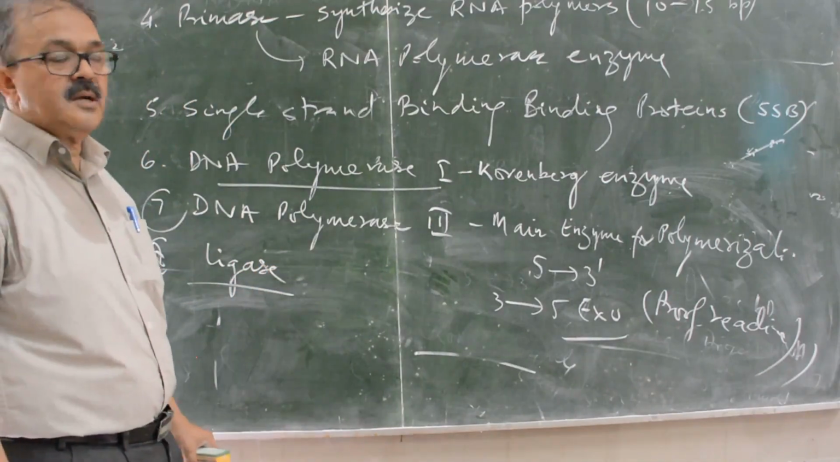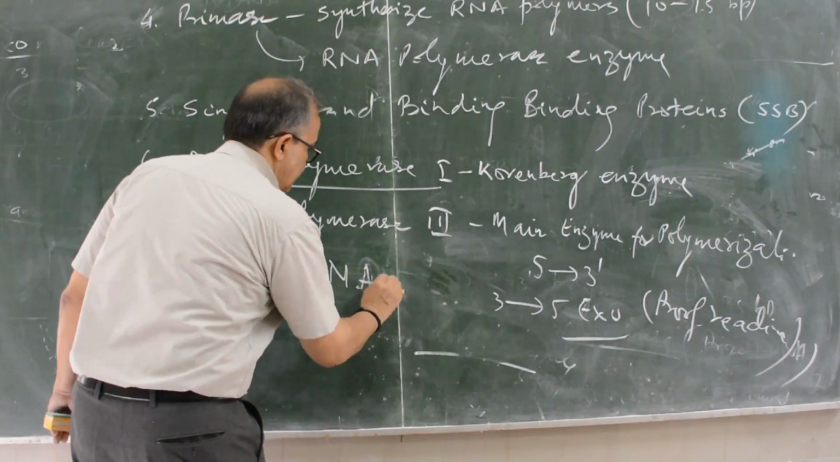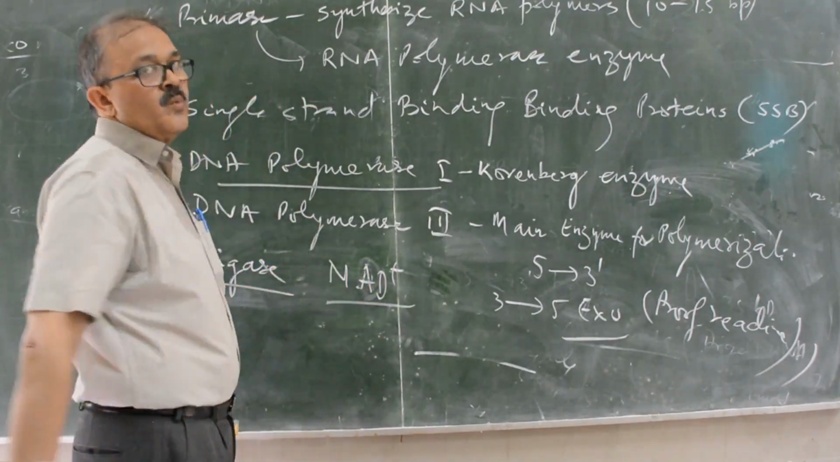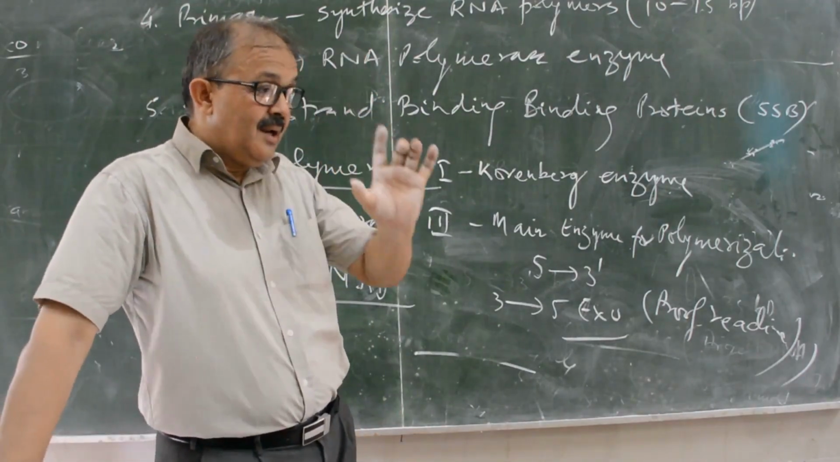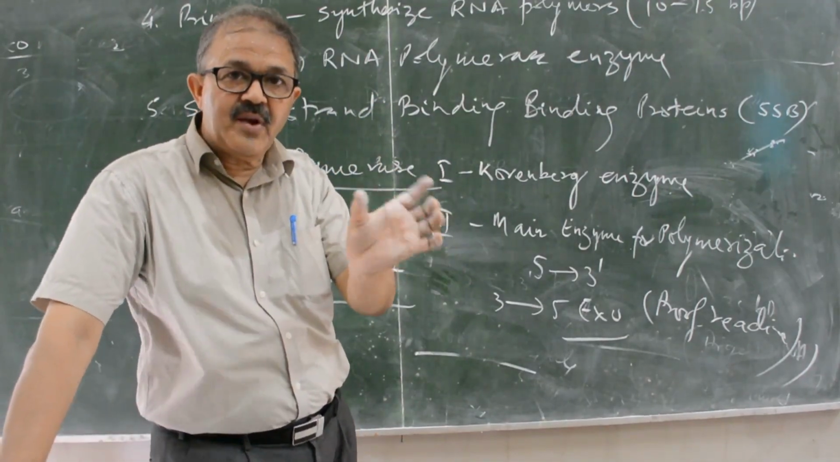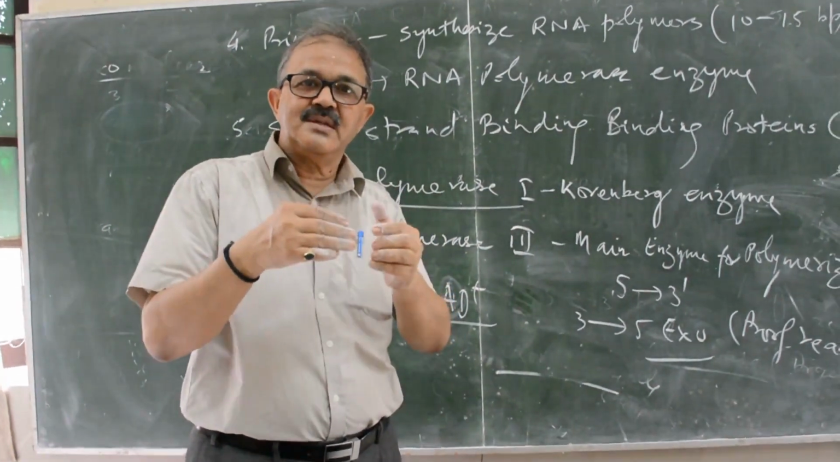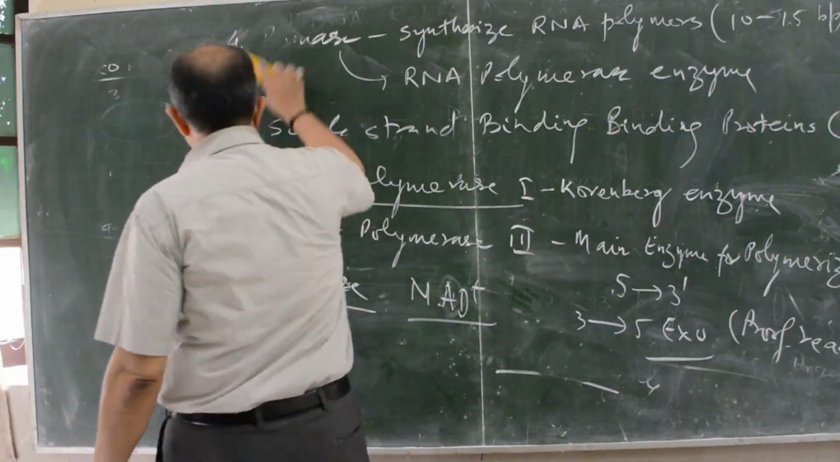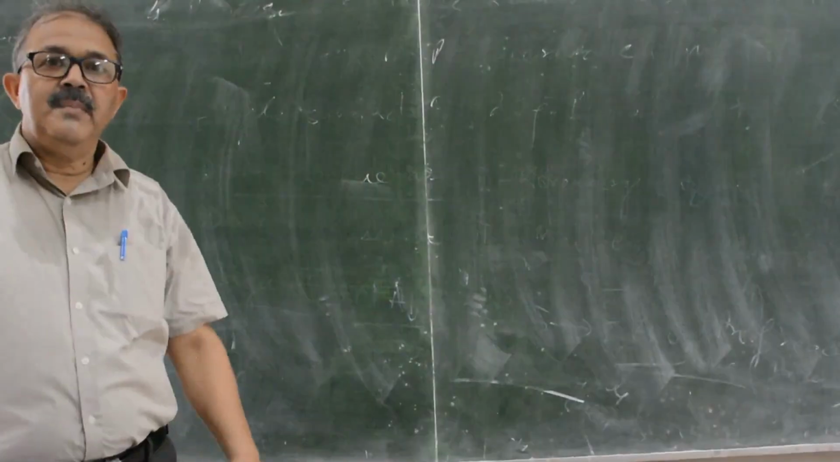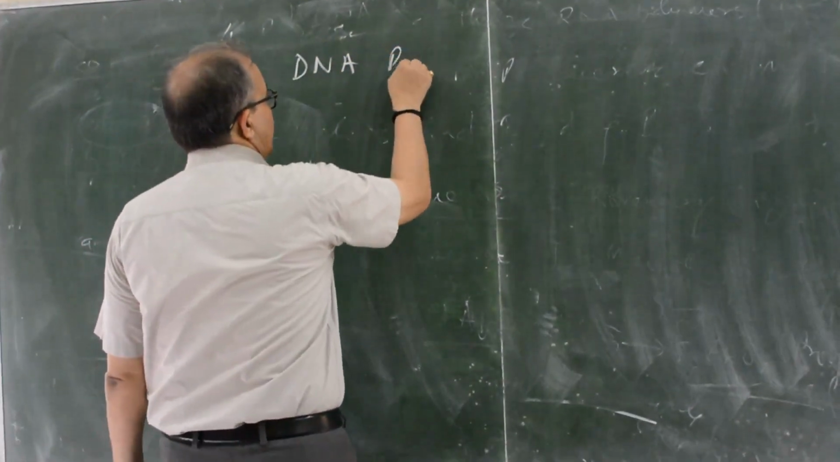In this system, the ligase enzyme uses energy from NADH, because it ligates the two DNA fragments. It joins the two Okazaki fragments. I will tell you about this later. The main enzyme, you have to remember, is DNA polymerase third.